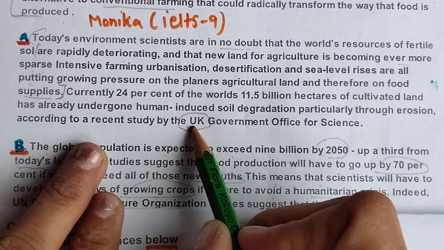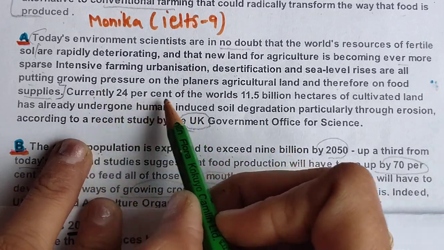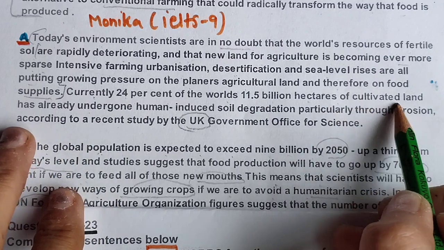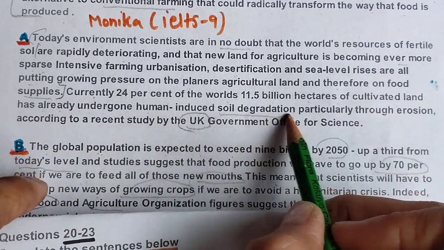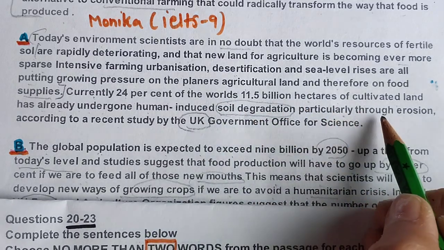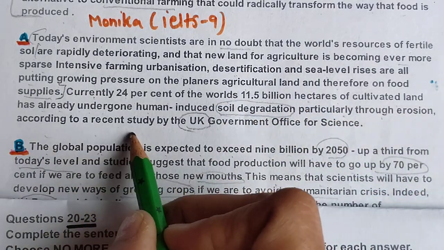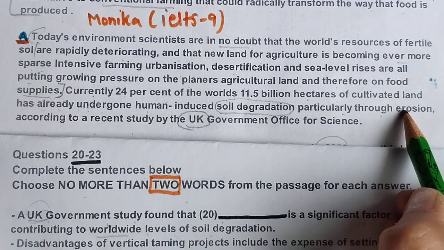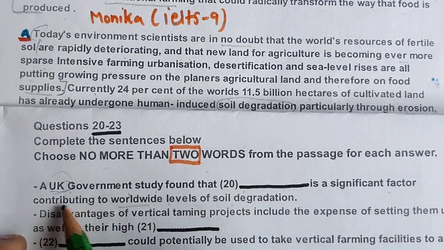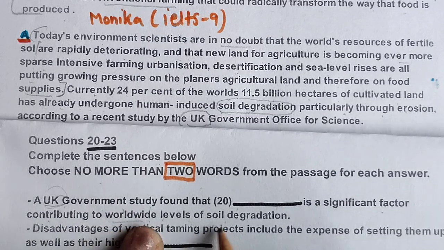So let's read it from here. Currently 24% of the world's billion hectares of cultivated land has already undergone human-induced soil degradation, the word is also there, particularly through erosion, according to a recent study by the UK government, found that erosion is a significant factor contributing to worldwide levels of soil degradation.